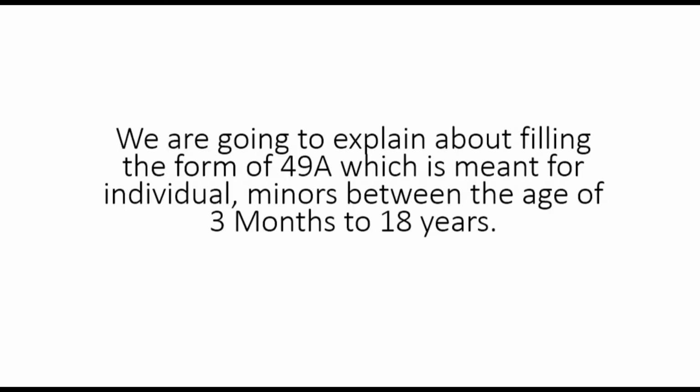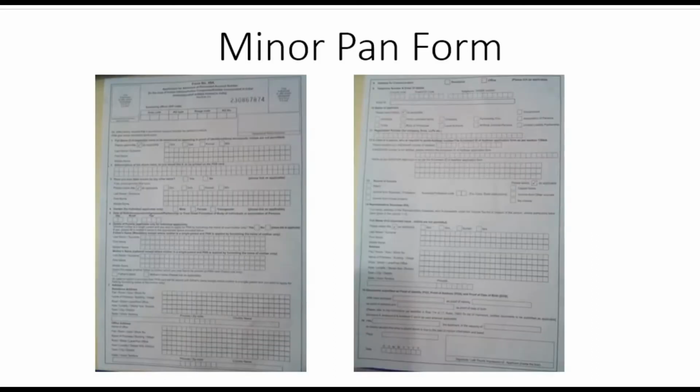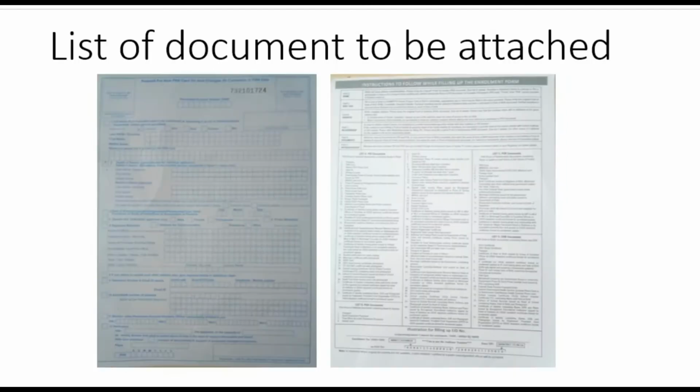Friends, now we are going to talk about various uses of PAN form 49A. We are going to explain about filling the form of 49A, which is specially meant for individual minors between the age of 3 months to 18 years. The form is placed herewith as to be used for minor PAN form.